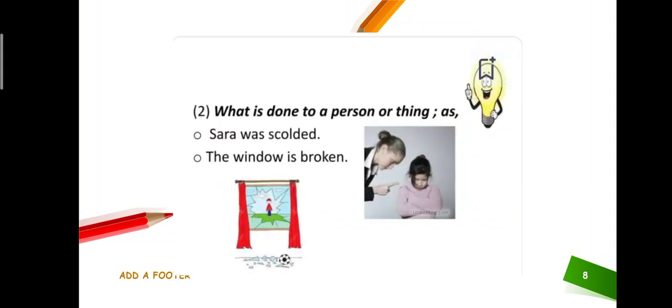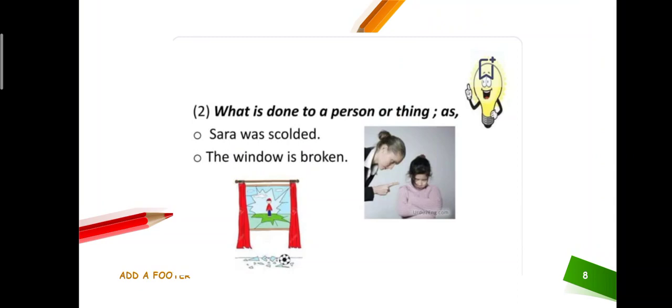Okay, and the second thing which the verb does is show what is done to a person or a thing. Okay, Sarah was scolded. Just like Sarah is going to be scolded by someone else. Whenever something is done to us by any person, it is also the verb. Okay, scolded by someone else.